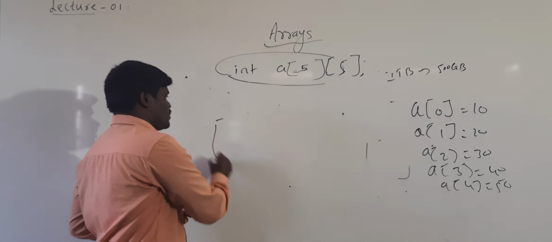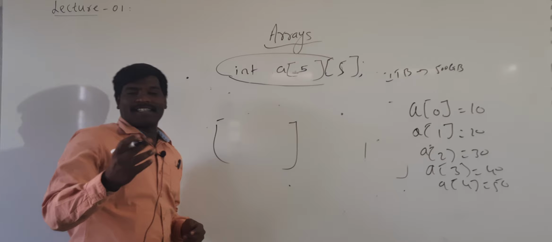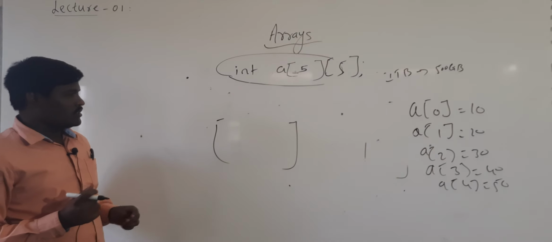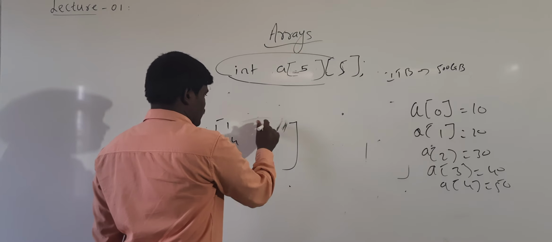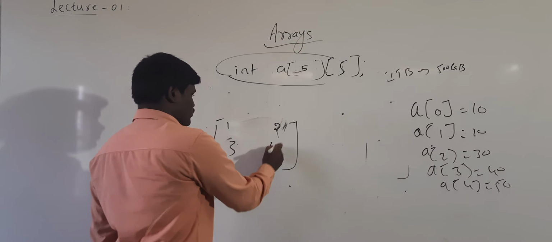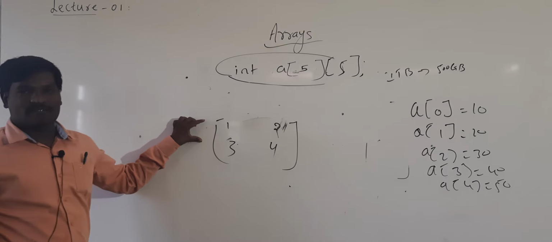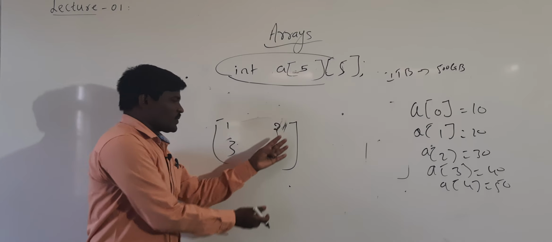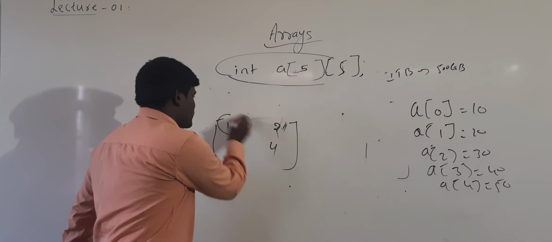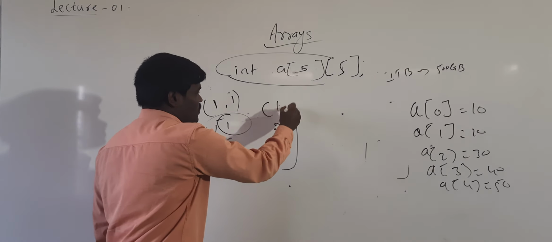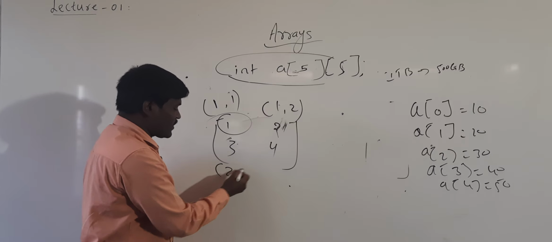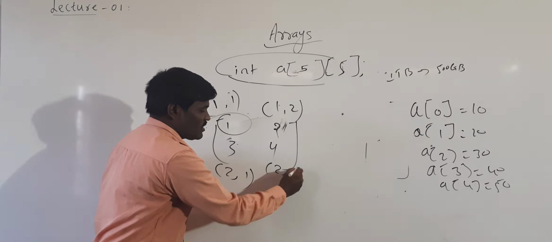I think you already learnt this in 10th standard. For example, 1, 2, 3, 4, I write this as a 2 cross 2 matrix. This is one matrix, and it consists of rows and columns. The position of 1 is first row, first column. This is first row, second column. This is second row, first column, and this is second row, second column.